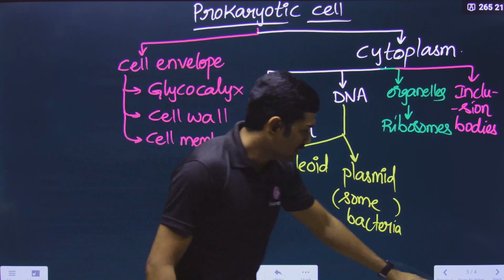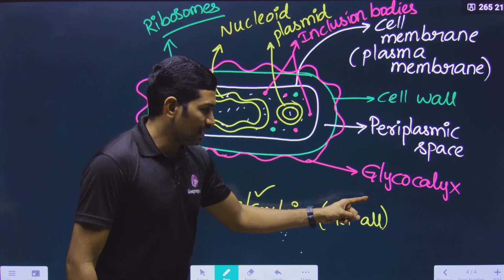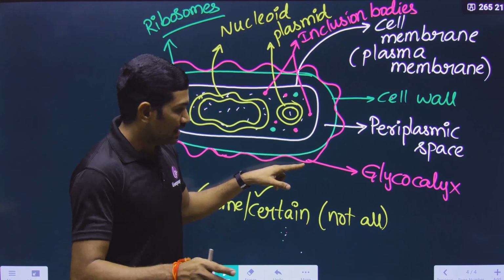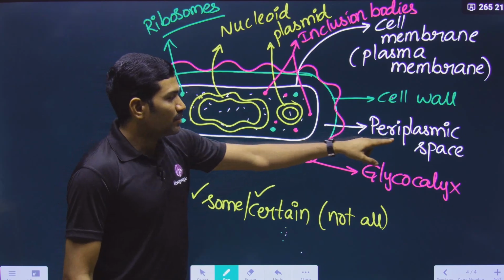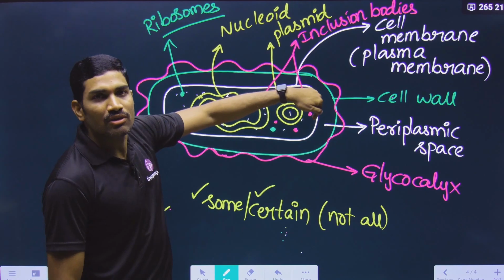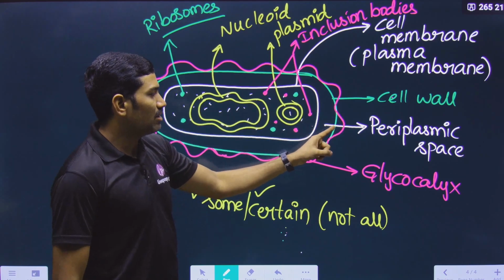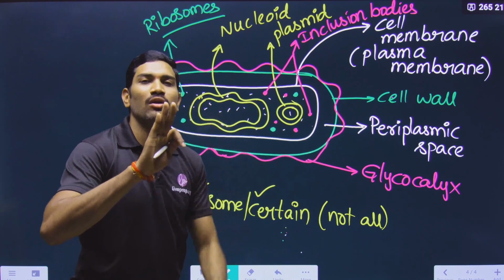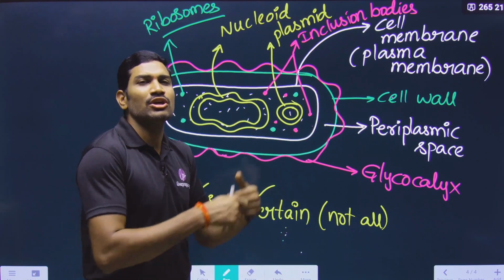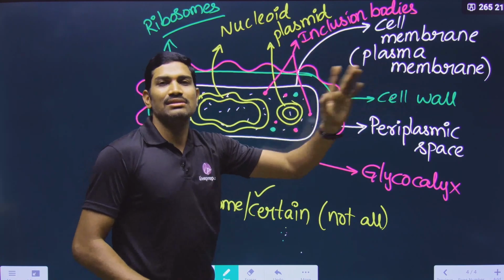In the prokaryotic cell, now let us quickly go through the overview. What are the various layers present? Outermost is the glycocalyx, followed by the cell wall, and there is no space between these two. Then there is a space, called the periplasmic space. After the space, inner to the cell wall, the plasma membrane is present. The plasma membrane, cell wall and glycocalyx combined are called the cell envelope. The overall function of the cell envelope is protection. Individually they also have specific functions, which we will see separately.